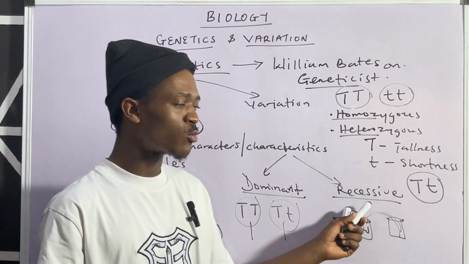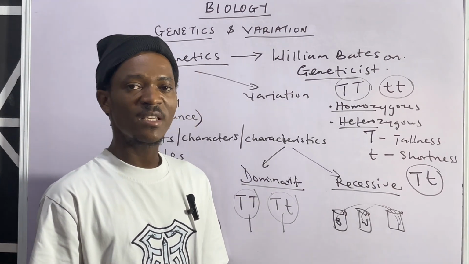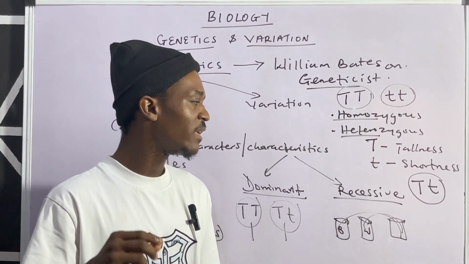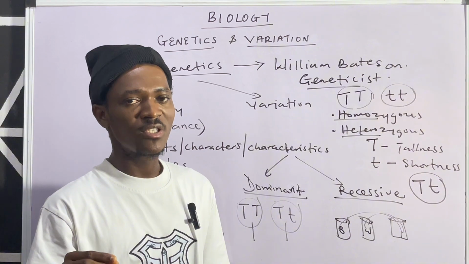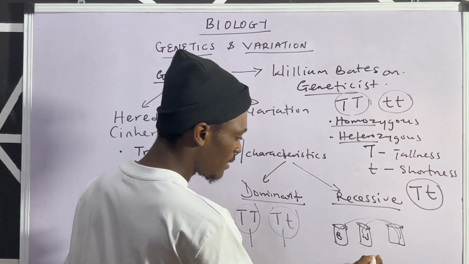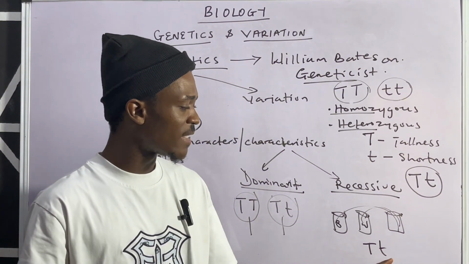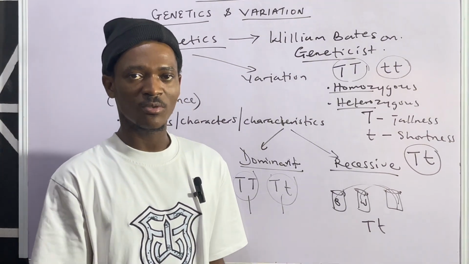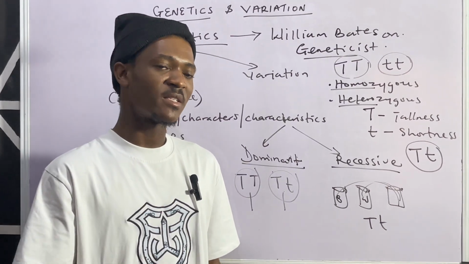But looking at this one, for recessive, recessive cannot be expressive in heterozygous conditions. What do I mean? This one now. The recessive, which is the shortness, is not being expressive in this heterozygous condition. It can only be expressive in what?